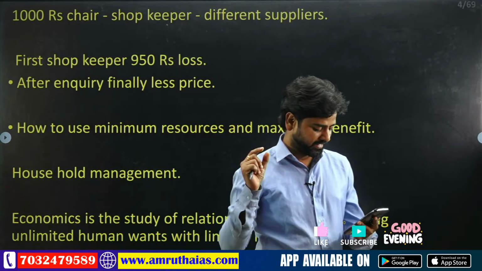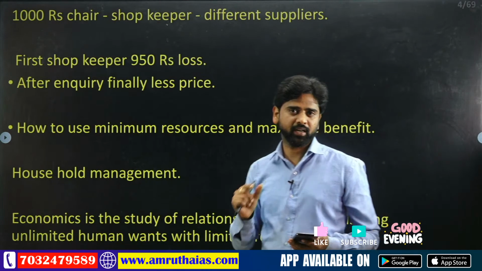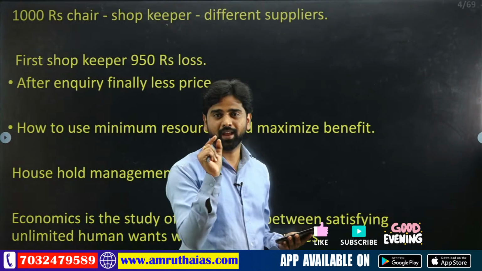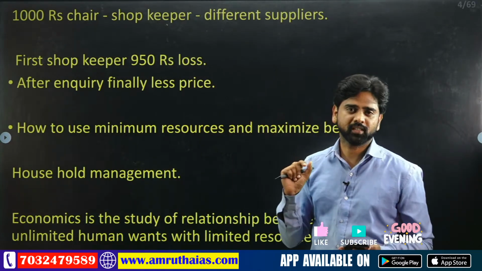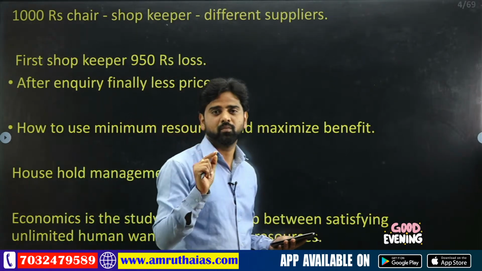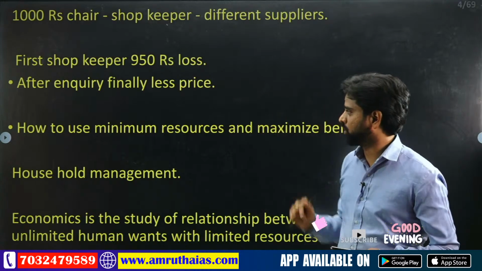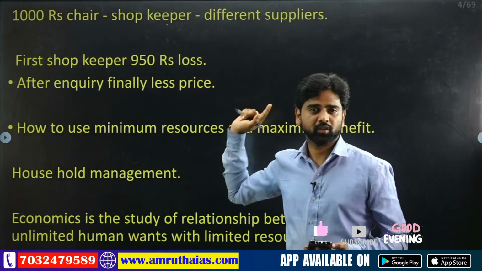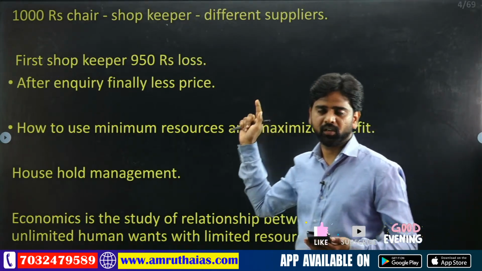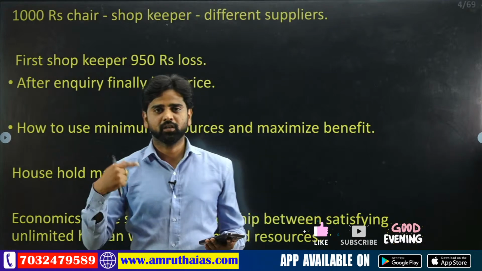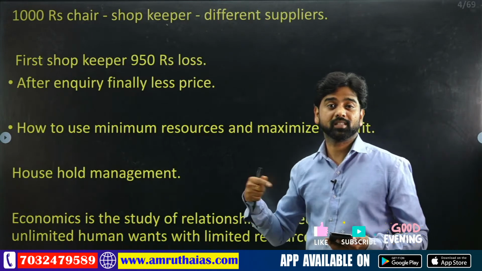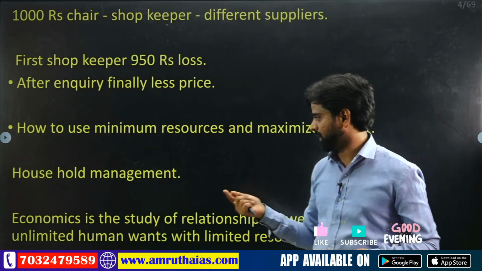Here the resources are very limited, but the wants are unlimited. So we have to manage this. The resources are very limited, but the human wants are unlimited. Managing all these things is known as household management. I explained it with the shopkeeper and the concept of a chair. If you go into the market with 1000 rupees and bargain well to buy at a lower price, you have utilized your resources effectively. Am I right or wrong? Yes, I think I have managed it clearly.